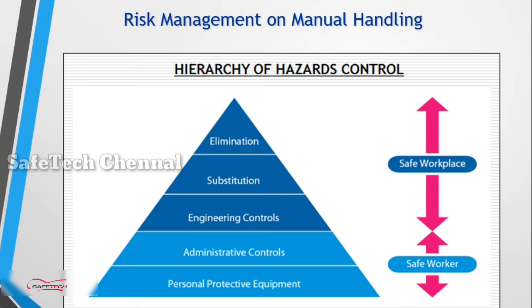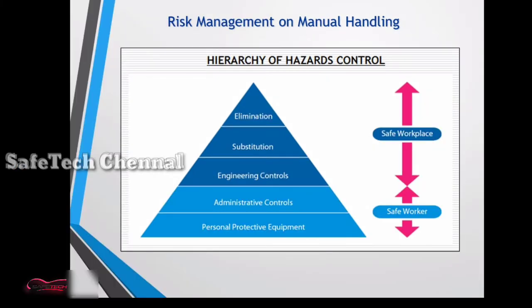Elimination, substitution, engineering control, administrative control, and personal protective equipment. Elimination means completely removing the hazard from the activity. Substitution, we are substituting with something else. Engineering control, we are introducing some engineering measures to control the risk.